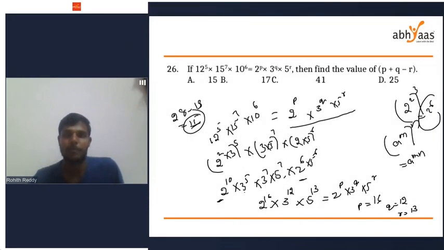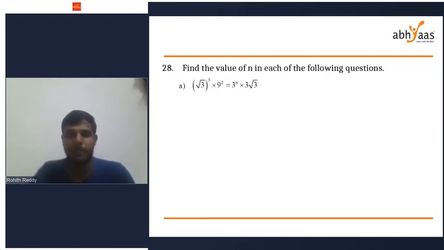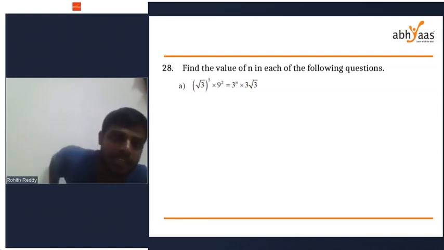Next, 26 is done. 27 is simple, same. This 32, write it as 2 power 5. Left side, write everything into the power of 2. 28. I want all of you to do 28. Very fast.